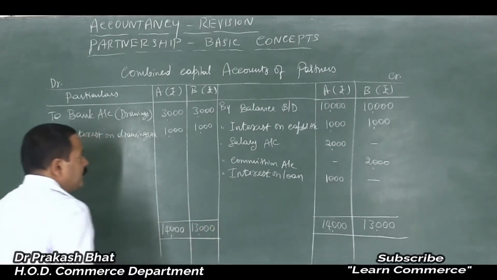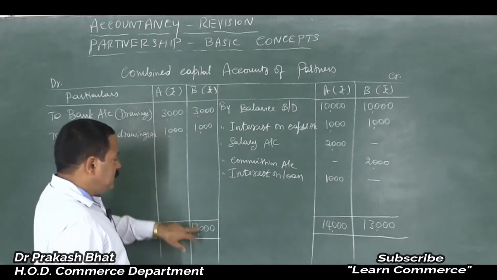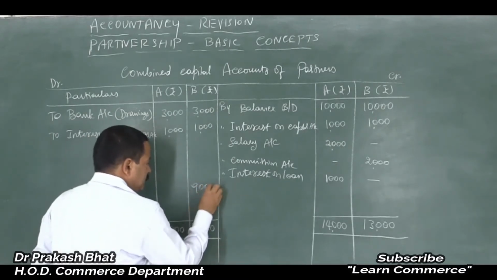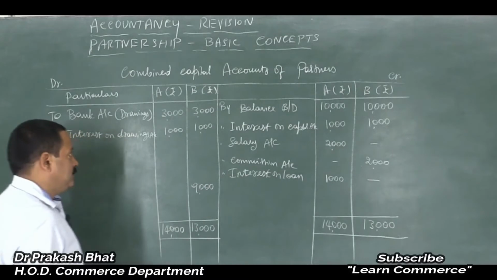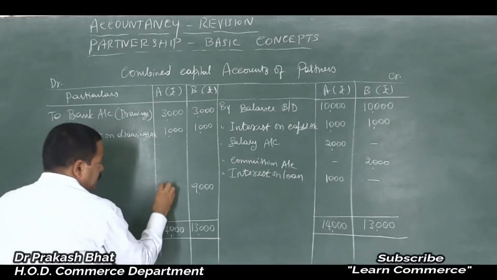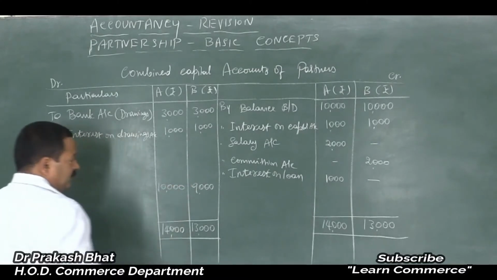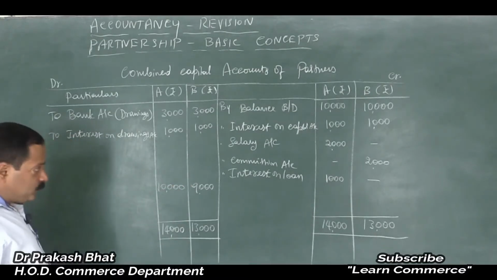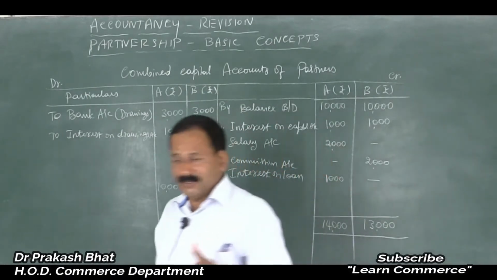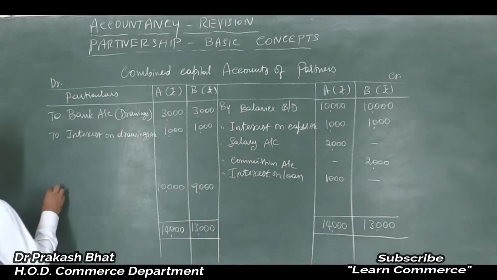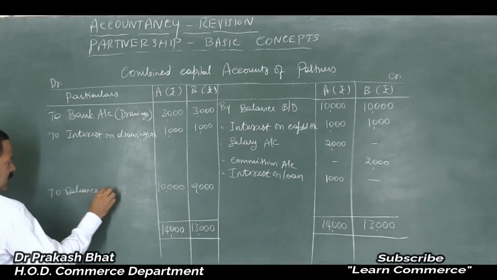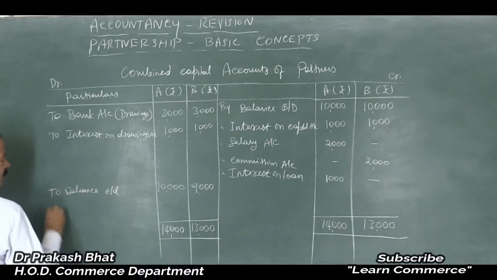13. Now find out the difference. Here 4,000. This is 13,000. Difference is 9,000, right? 9 plus 4, 13. Here 3 plus 1, 4,000. Here 14,000. So 10,000 is the difference. Very simple, friends. That is what I told. Don't make it complicated. Make it very simple. Yeah? To balance carried down. To balance carried down. Balancing figure.